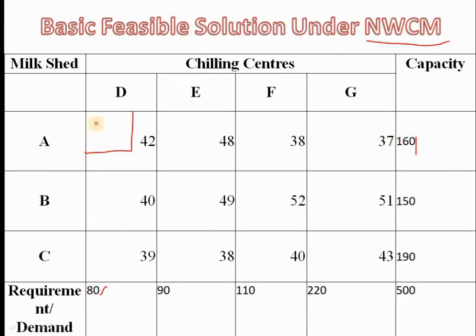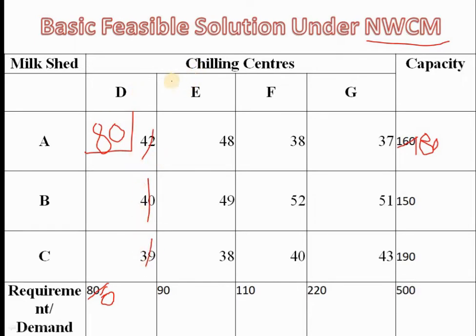I will allocate 80 to this cell, A1 D1. Nothing is left over in the requirement of D chilling center. And out of 160, what is the leftover? 80 is left.